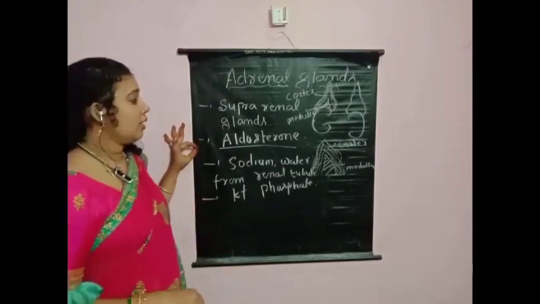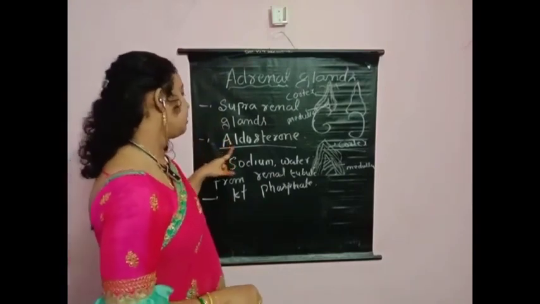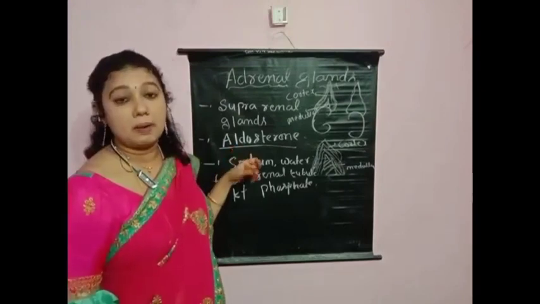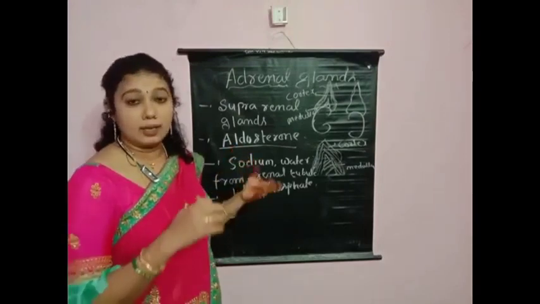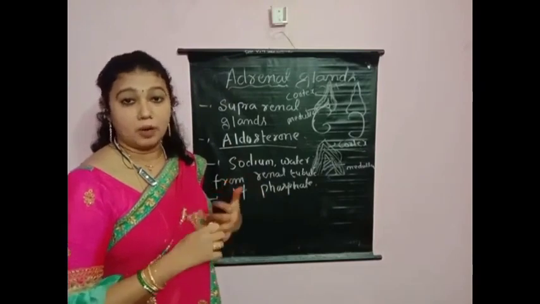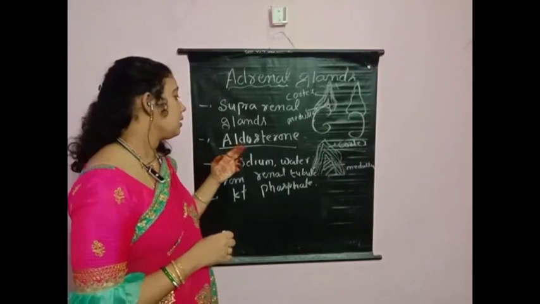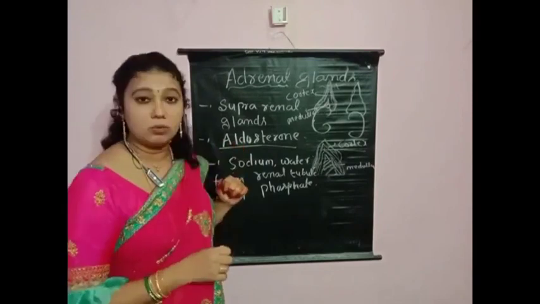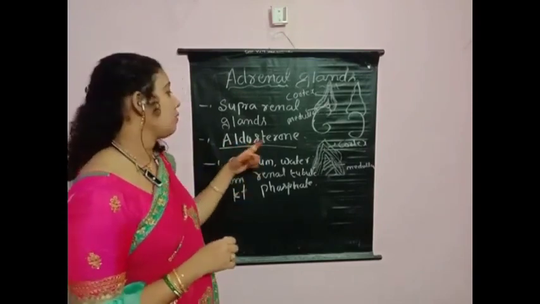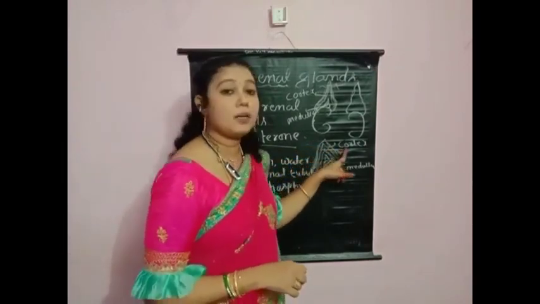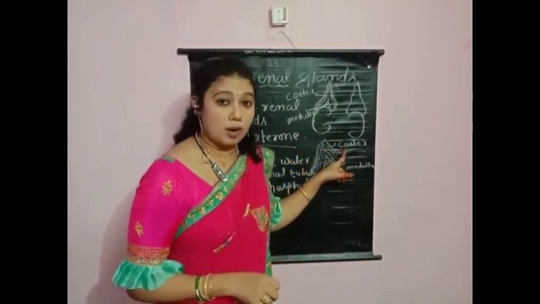This hormone is helpful to control our osmotic pressure and blood pressure and regulate our body fluid volume, children. So aldosterone is a very important hormone in human beings. From where is it secreted, children? From the cortex, the first layer, zona glomerulosa.